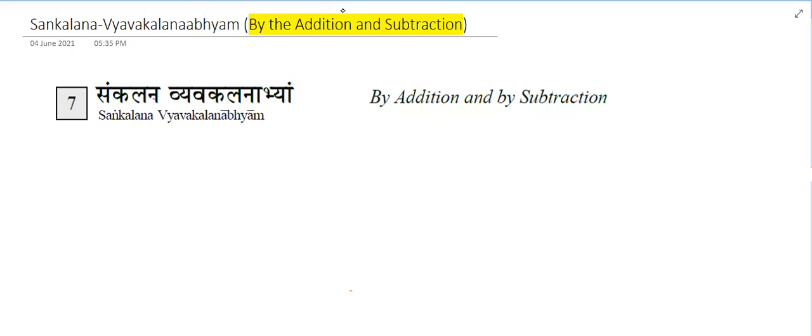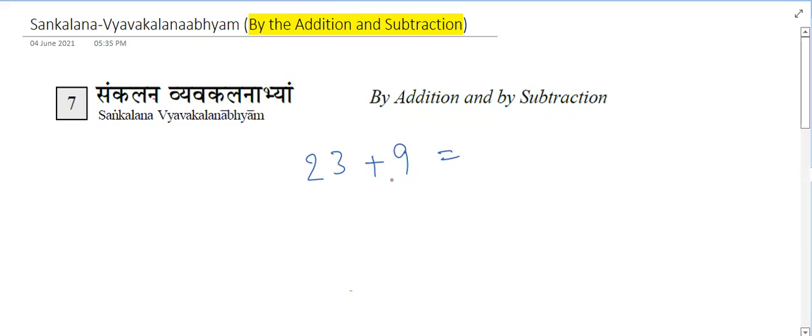See, what is this sutra? We'll see that first. Suppose there is a number like 23. We need to add 9. What was our procedure in our previous classes, like Purana Puranabhyam, by the completion and non-completion?